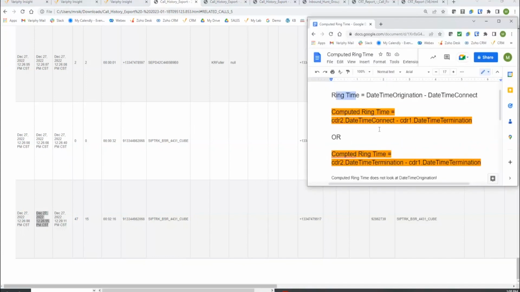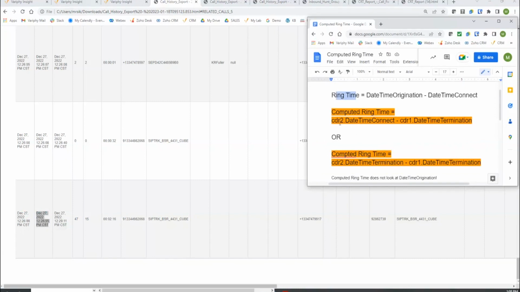But what we can see here on the very last leg, when the external person is finally connected to the proper internal entity, we don't want to give a ring time of 47 seconds on this. We'd prefer to give 15. The reason why is because the ring time metric, once again, is taking datetime origination subtracted from datetime connect, and these two, 2608 and 2655, give 47 seconds. However, the logic and computation, as I made mention earlier, I'll pull it back up for our eyes. The computed ring time arithmetic is going to look at the current cradle to grave leg that you're looking at.